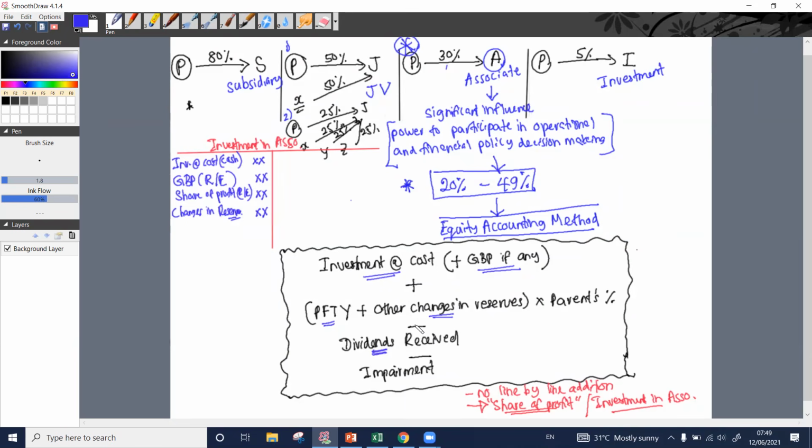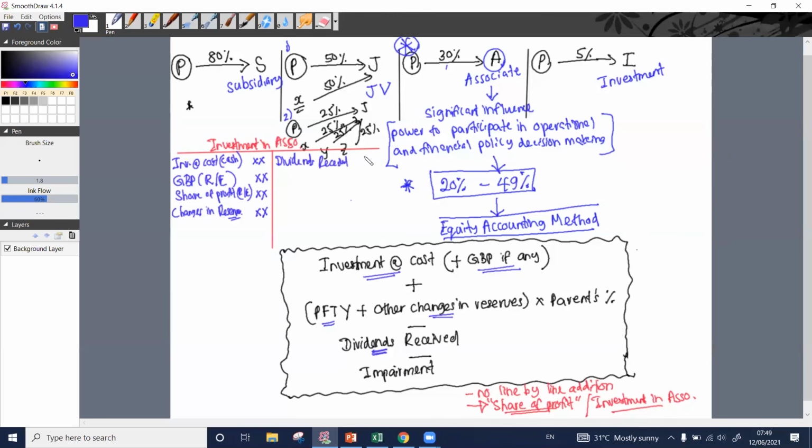Dividends received, investment in associate account එකේ credit, right? It should be credited to our investment in associate account.